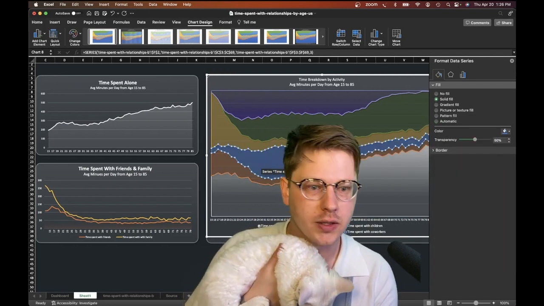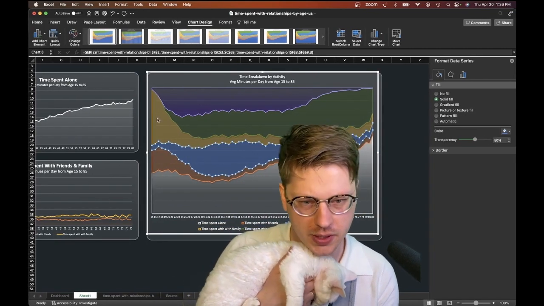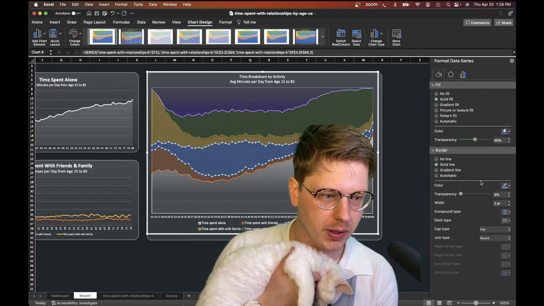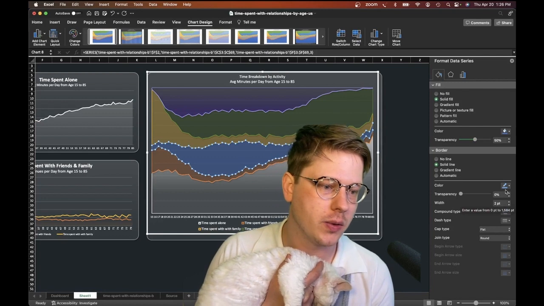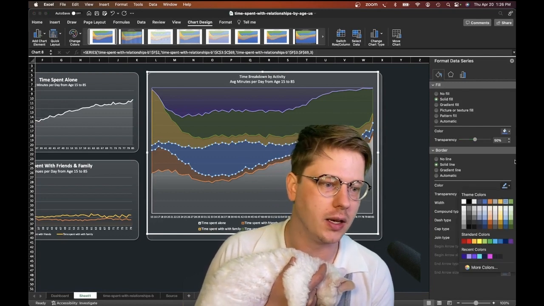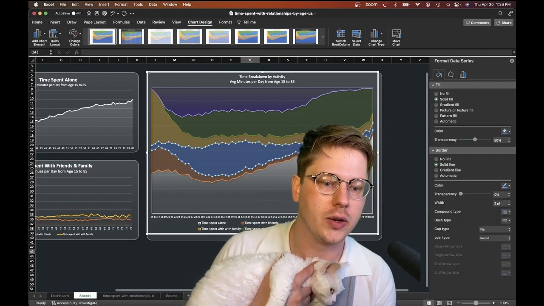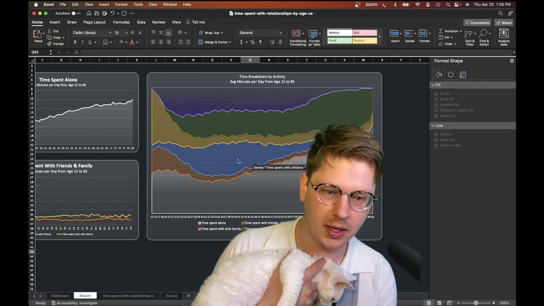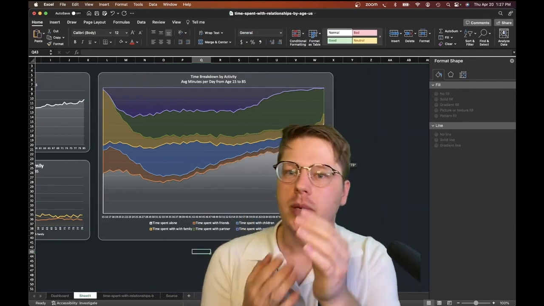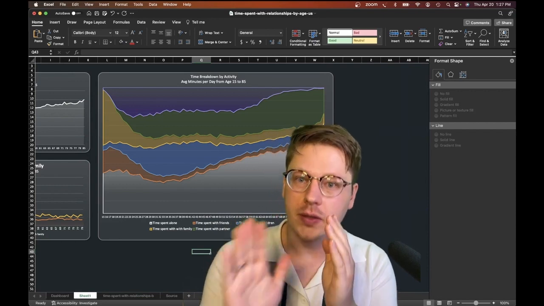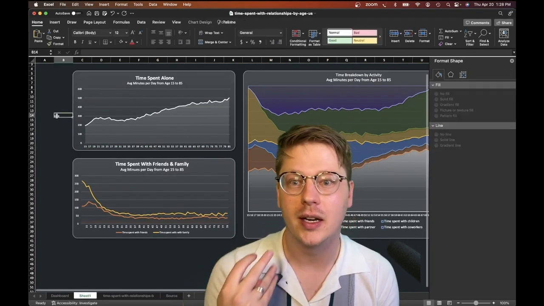And all of these colors that have a solid fill actually use a solid fill with a transparency around 50% for each of them, and a line or border that's 2 point wide. 2pt is what you'll select when you're hitting your width over here on the right, and the color is just the fully opaque version of the color I've used above, and that creates that kind of contrast where you have a nice color outline and then the color fill, so it's really easy to identify each one. When you're choosing chart colors, you want to make sure you've got enough variation between them that you can see the contrast, right?